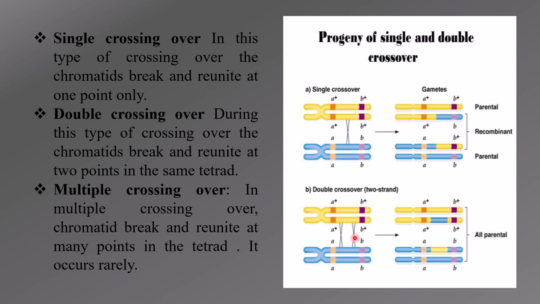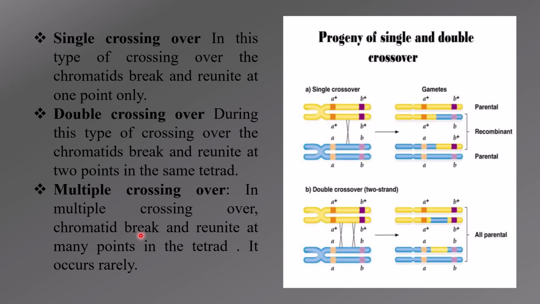Again, the second crossing over happens in the same chromatid arms, resulting in a reshuffling, which means the chromatids get back to their original position due to this second crossing over.